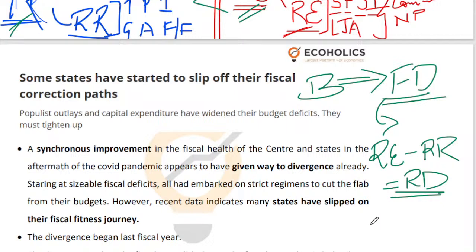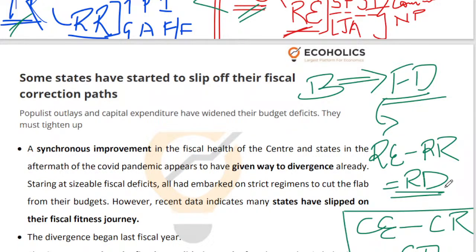Similarly, again, I'm generalizing way too much now. I know that very specifically speaking, things can be a little different. Capital expenditure minus capital receipts would probably give you a sense of how much you need to borrow to fund your capital expenditure. But let's completely leave this out of the discussion. Let's just say that this is extremely harmful, extremely unproductive: if you are borrowing to cover your revenue expenditure, which is non-productive expenditure, then that's just a waste. That's just not acceptable. So revenue deficit has to be as close to zero as possible in India, right?